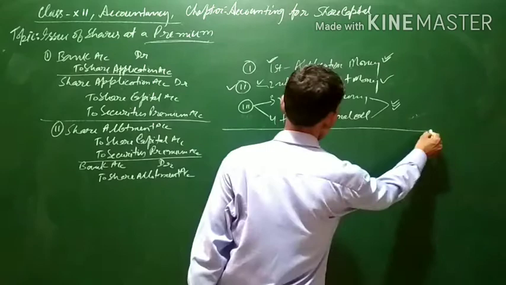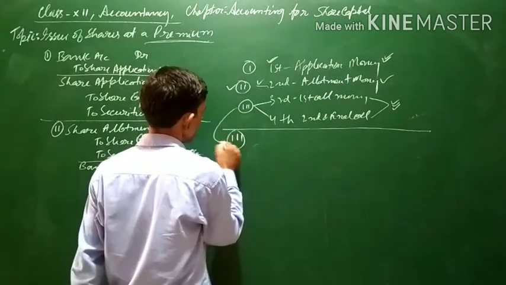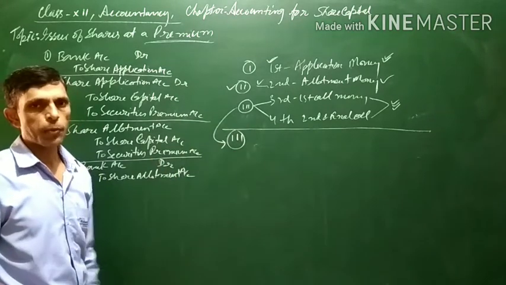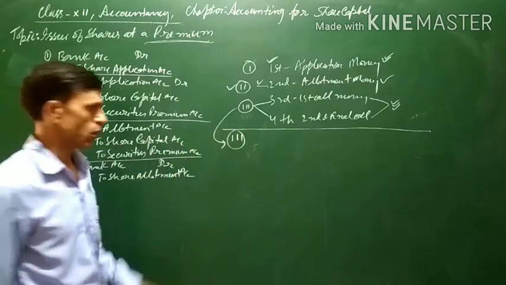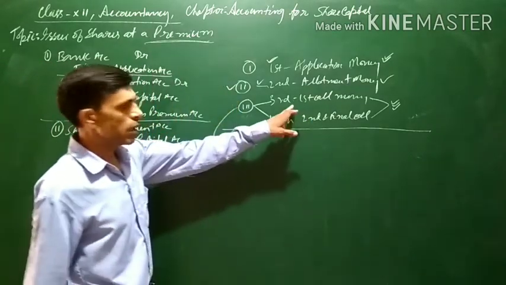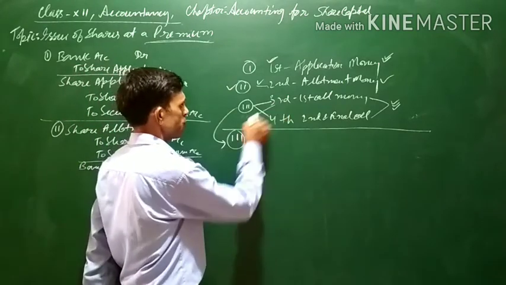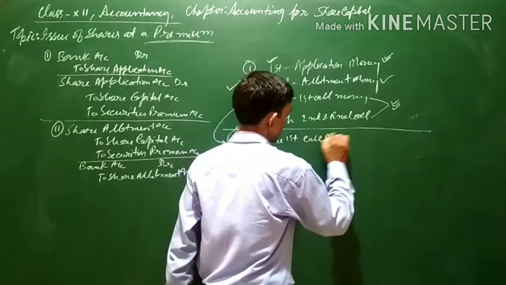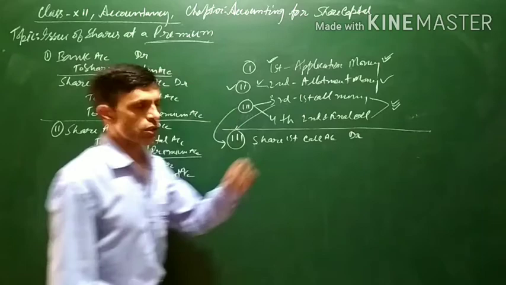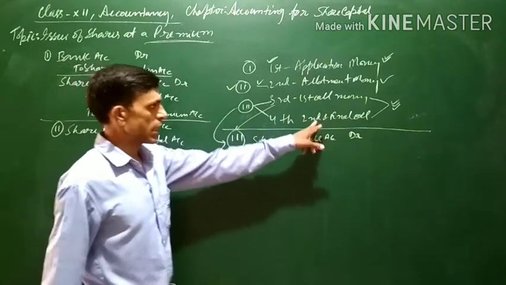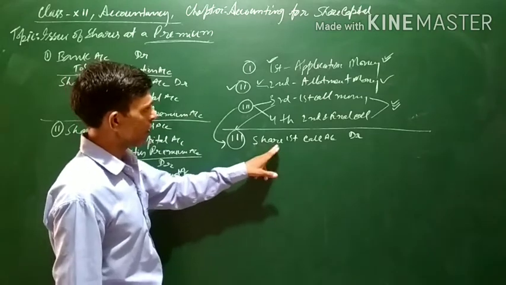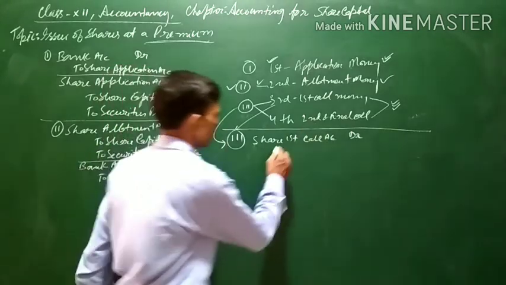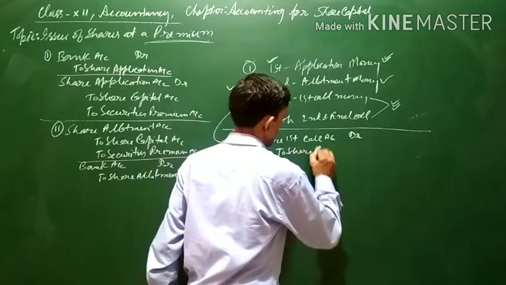Now come to the third scenario. When the securities premium amount is called along with either the first call or the second call, let us assume that the premium money is along with first call. The entry will be share first call account debit. If it is with the second call, and the second is the final call, then we will write share second and final call account debit to share capital account.